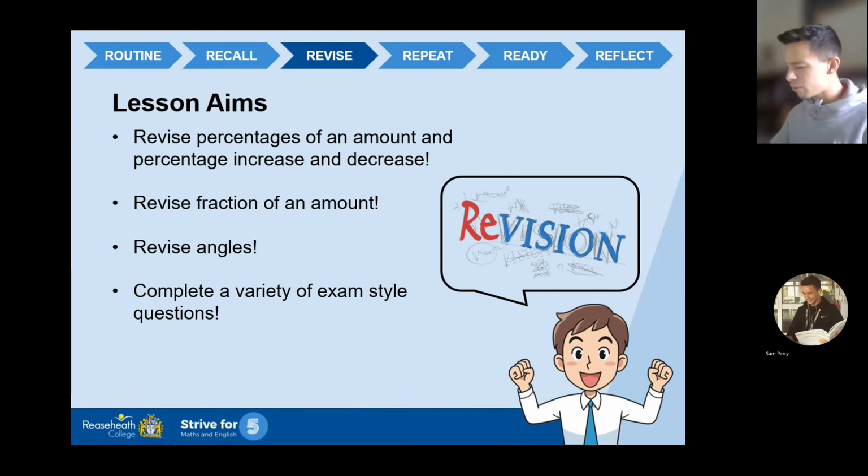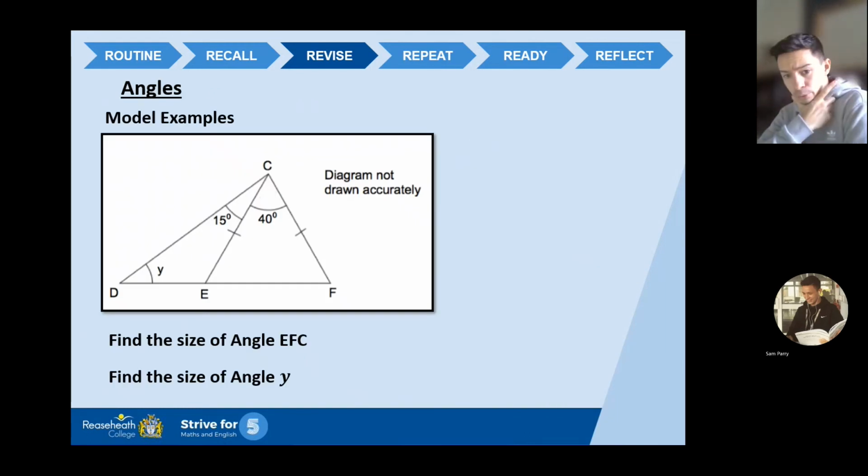Right, look at that. We're doing well, guys. Look at that, halfway through the checklist. Percentages, fractions done. Now we're left with angles. Angles. Right, model example here.